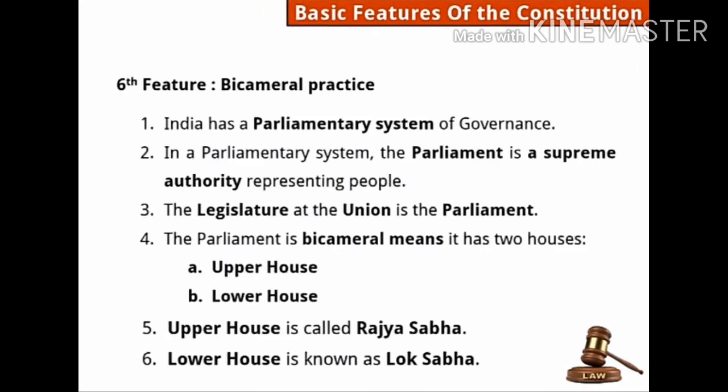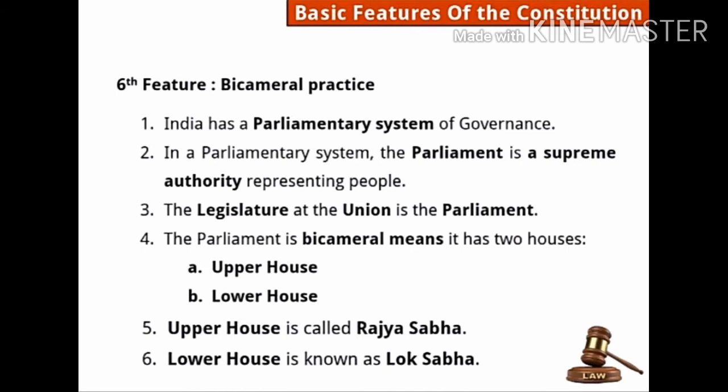Our next point is the sixth feature, bicameral practice. Now what is bicameral practice? Let's see. India has a parliamentary system in governance. In a parliamentary system, the parliament is the supreme authority representing people. Here parliament is the only supreme.